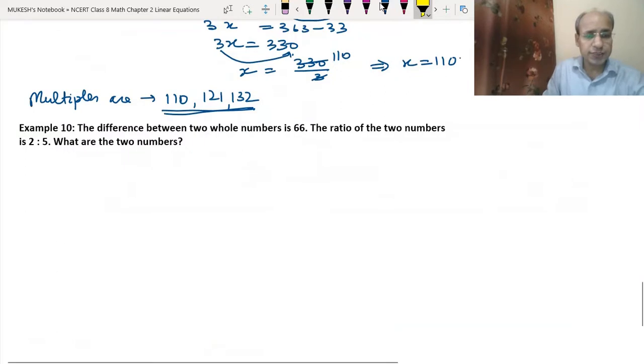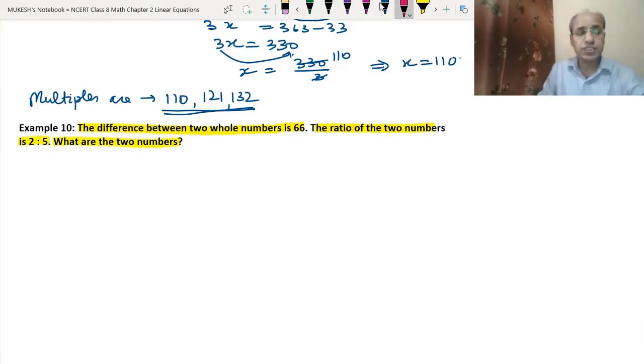See, the question is: the difference between two whole numbers is 66, and the ratio of the two whole numbers is 2:5. What are these two numbers? I hope you know that whole numbers start from 0 and go on.